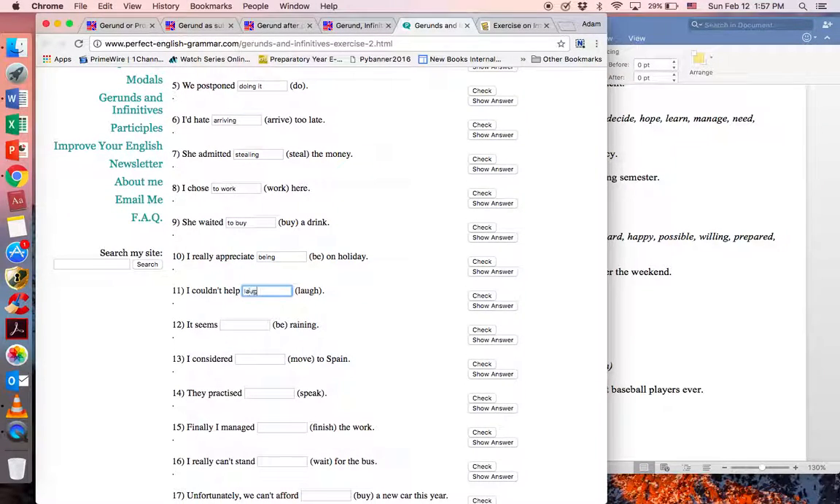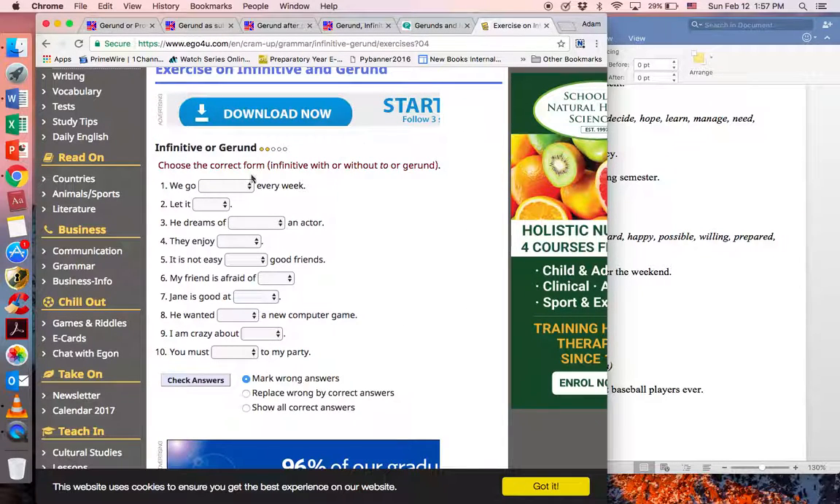I couldn't help laughing, that's gerund alone as object. It seems to be raining, or it seems being raining? We're not going to use being raining, so it seems to be raining. I considered moving to Spain, not I considered to move. And let's look at one more here. We go swimming, we go swim, we go to swim. This would not be an infinitive, that would be a preposition. We go to swim, we go swimming. Well, no, that's the wrong place to use an infinitive is what I'm saying. Let it be, yeah, just like the name of the song.